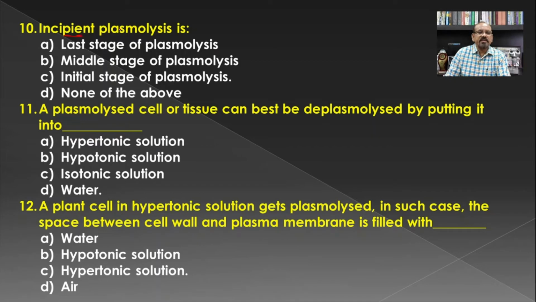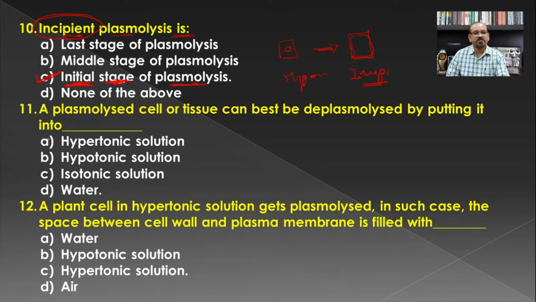Then, incipient plasmolysis is, we have seen earlier that if a turgid cell is kept in a hypertonic solution, then there is an initiation of the separation of the plasma membrane from the cell wall, and that is known as incipient plasmolysis. So incipient plasmolysis is the initial stage of plasmolysis, and hence C is the correct answer for this question.